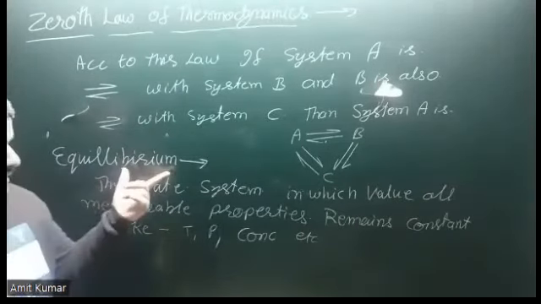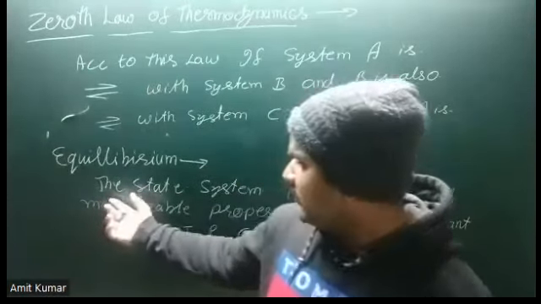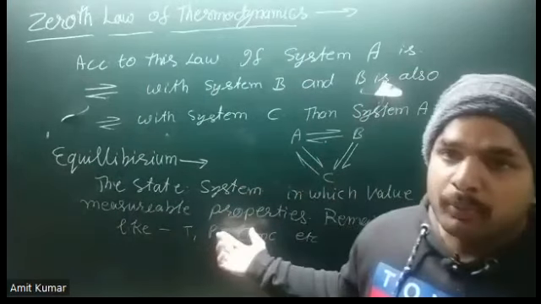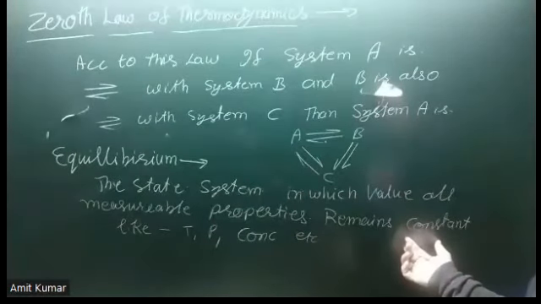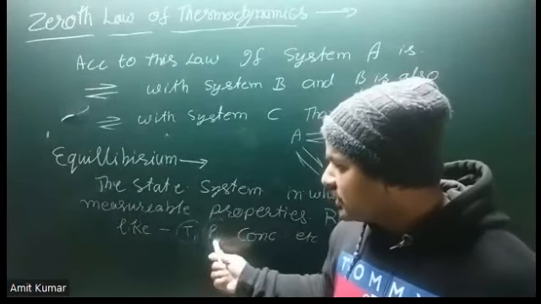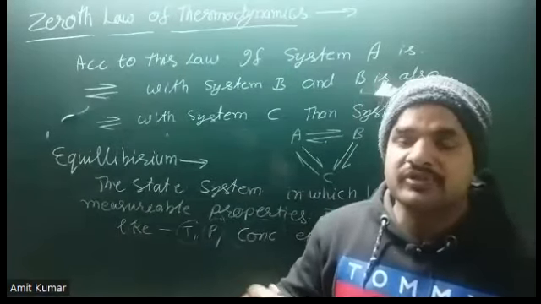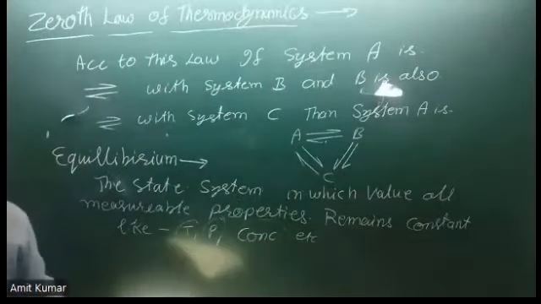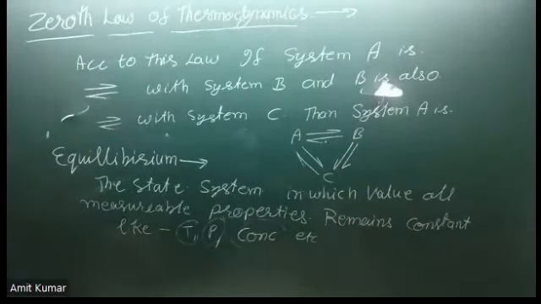We will again discuss the point: equilibrium is the state of the system in which the values of all the measurable properties of the system remain constant. That means no change in the temperature of the system, no change in the pressure of the system, and no change in the concentration of the components present in the system. All these values remain constant. That state is named the equilibrium state.